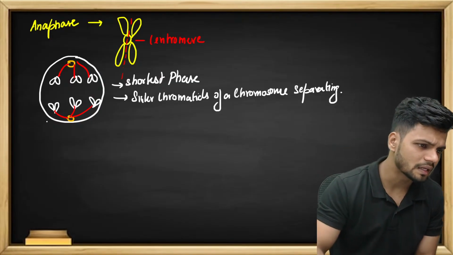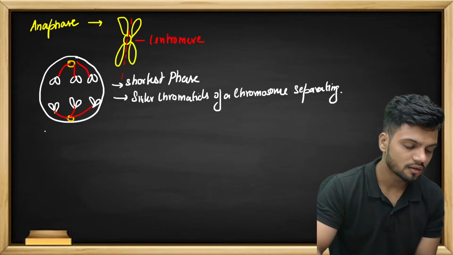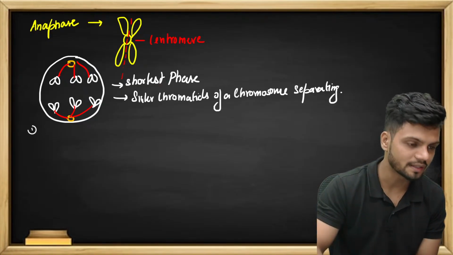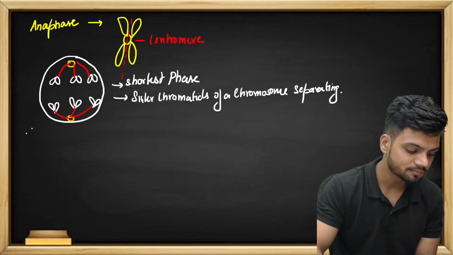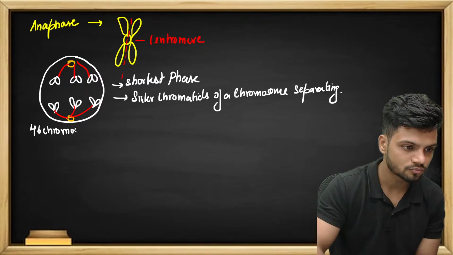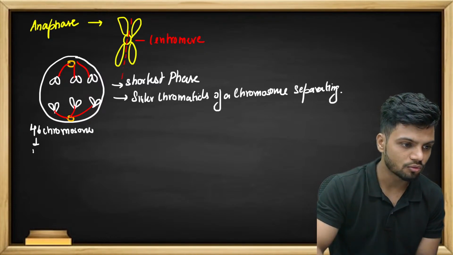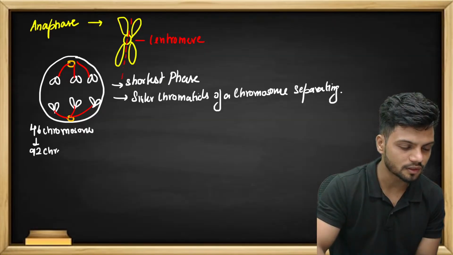Now here, tell me, in this particular cell there are 46 chromosomes in the starting, I told you. And each chromosome has 2 chromatids. So 92 chromatids were there.